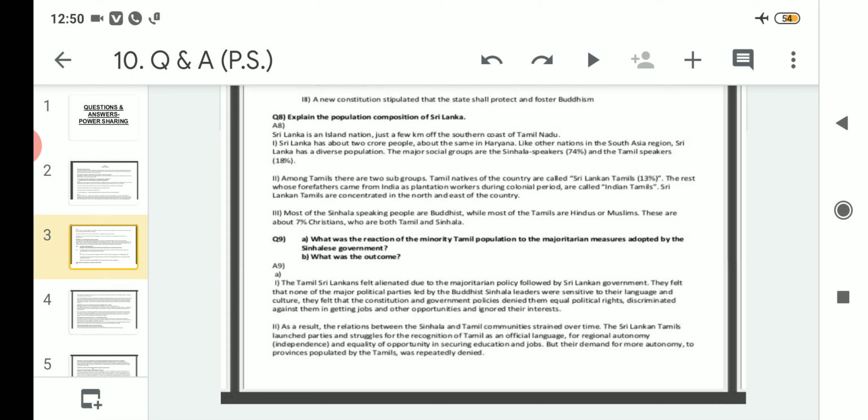So regarding the answer, the Tamil Sri Lankans felt alienated due to the majoritarian policy followed by the Sri Lankan government. They felt that none of the major political parties led by Buddhist Sinhala leaders were sensitive to their language.